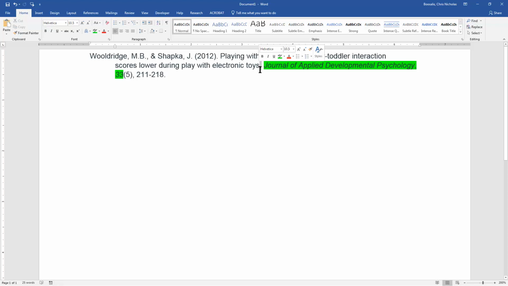Notice where the period goes right here. And this is the title of the journal. It is in italics, and I'm going to unhighlight that. Now, I don't know if the end punctuation is in italics or not, but we're just going to leave that alone, okay? And if it's in italics, great. Here we have 33, that is the volume number of the journal. It is in italics. This is the issue number, it is not. Followed by a comma, followed by the page numbers, ending with the period at the end.